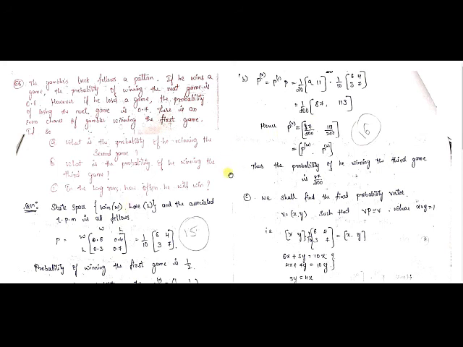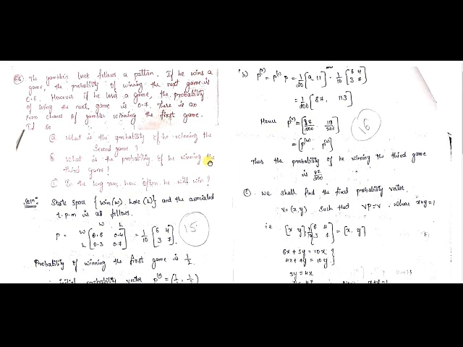And here what are they asking? They are asking again about winning the game, right? So for winning the game, again I have to identify the first element. If they are asking about losing the game, then I would take the second element. Since they are asking about winning the game, I take the first element, 87 divided by 200. So the probability of winning the game is 87 divided by 200.